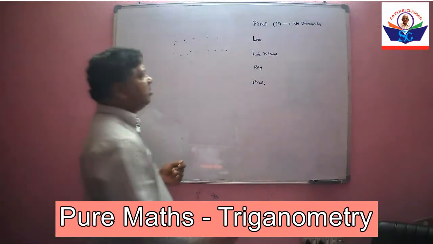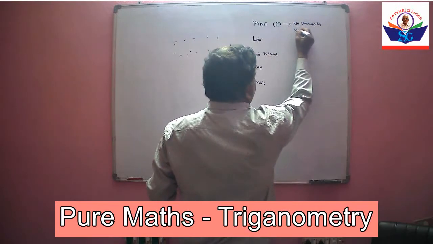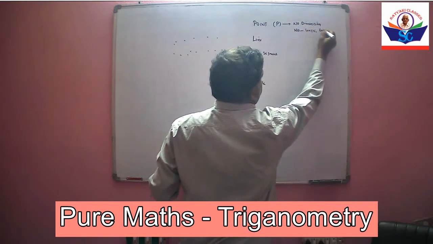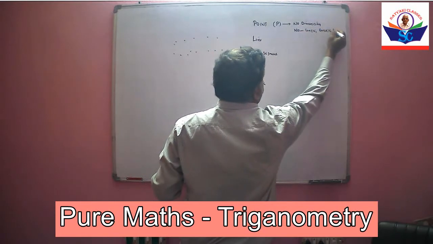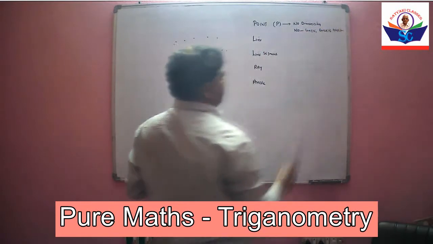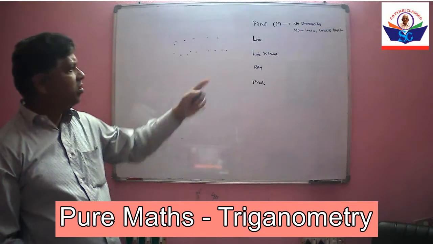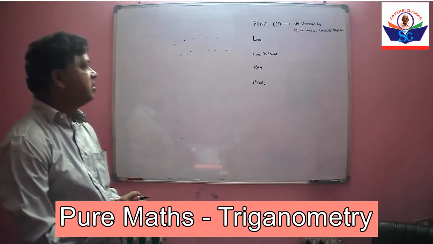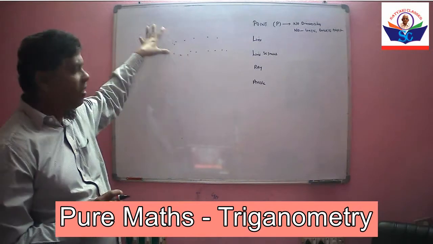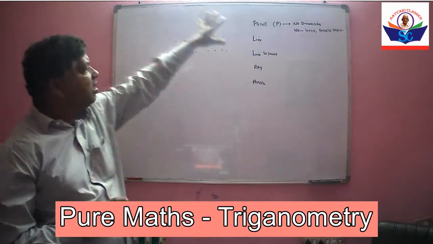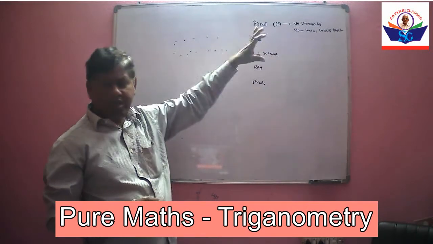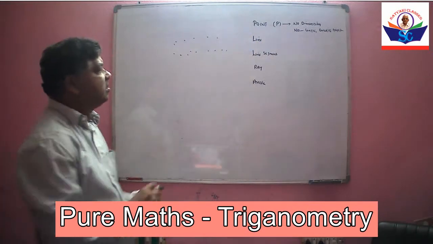That means no length, breadth and height. It does not have length, breadth and height. So point is a dot on a plane surface. In a plane, it has no dimension. That means no length, no breadth, no height.